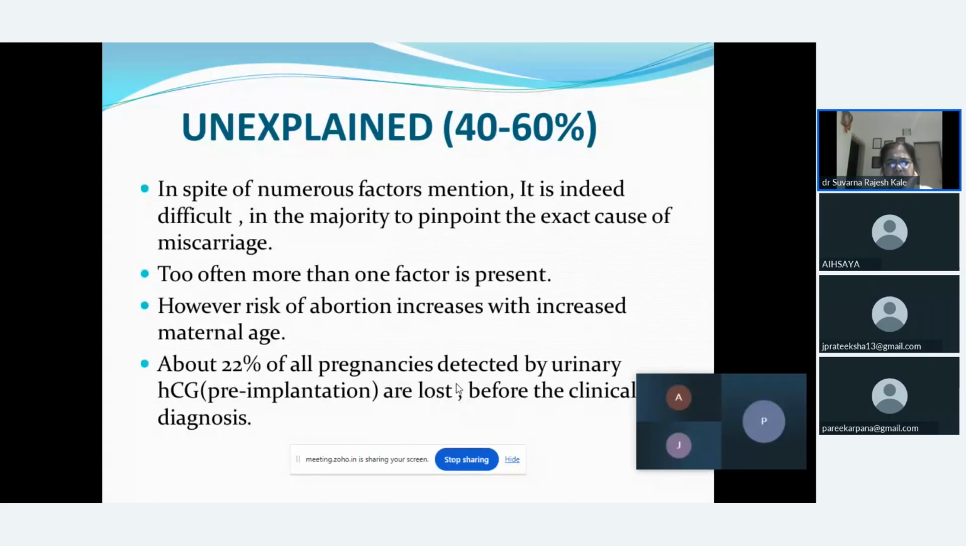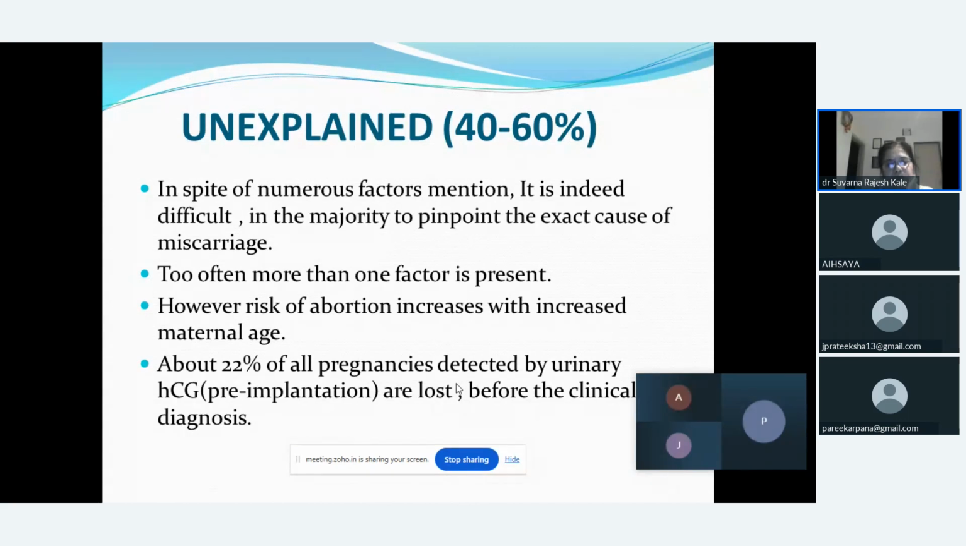Too often more than one factor may be present, and the risk of abortion increases with increasing maternal age, which we see nowadays. Most of the females are getting married after the age of 30 or 35, and it is found that it is very difficult for the female to conceive.